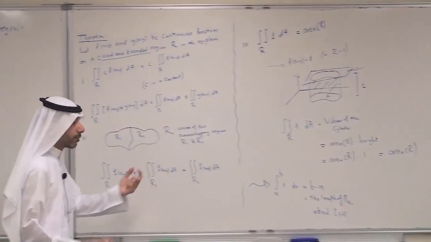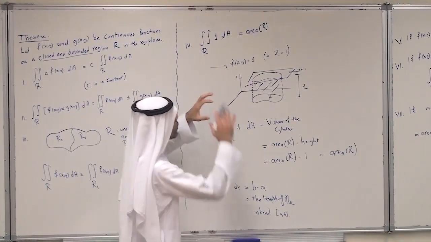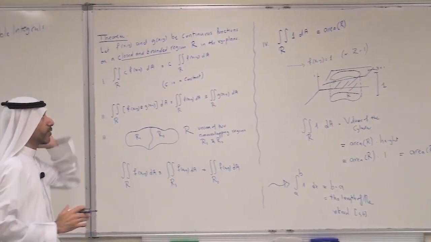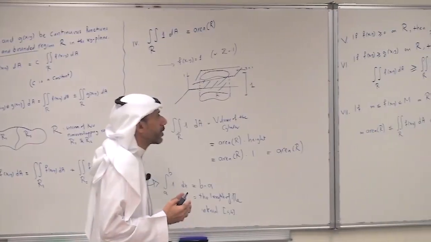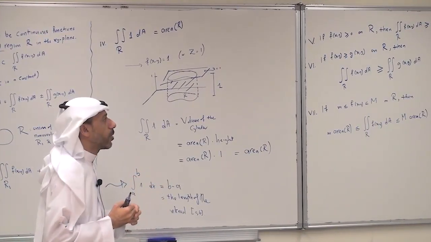So a single integral gives you the length of the interval, but the double integral of 1 over a region will give us the area of the region R. So this is the fourth property. We consider next some properties about inequalities, or inequality properties of double integrals.